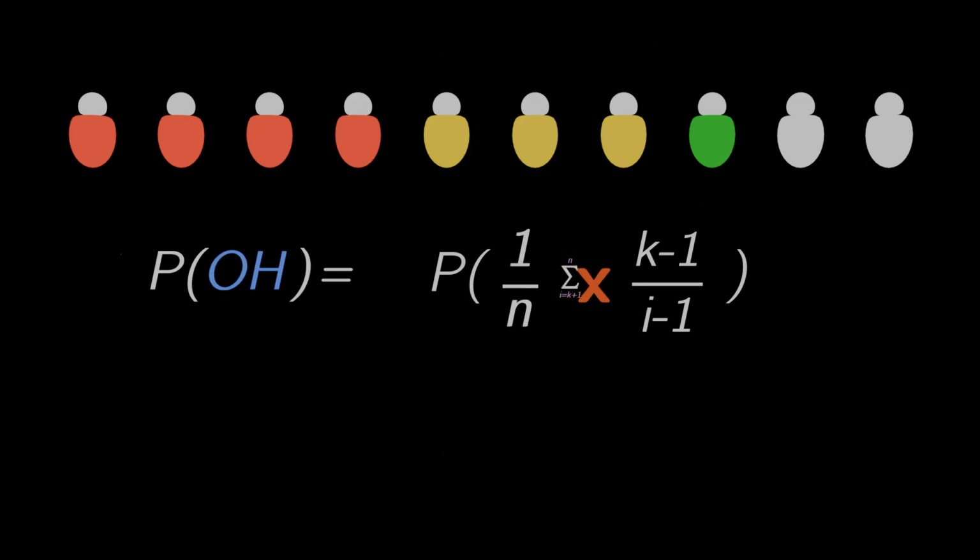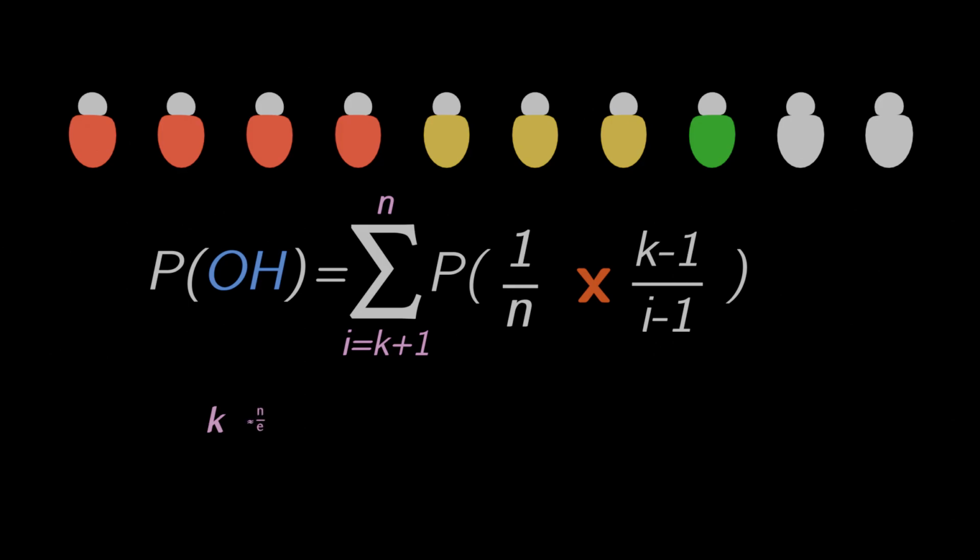Our final probability sums this from I equals k plus 1 to n. P of OH equals the sum from I equals k plus 1 to n of 1 over n multiplied by k minus 1 over I minus 1. This formula allows us to find the k that maximizes our success rate. Now that we have our probability formula, let's find the magic k value that maximizes our success rate.